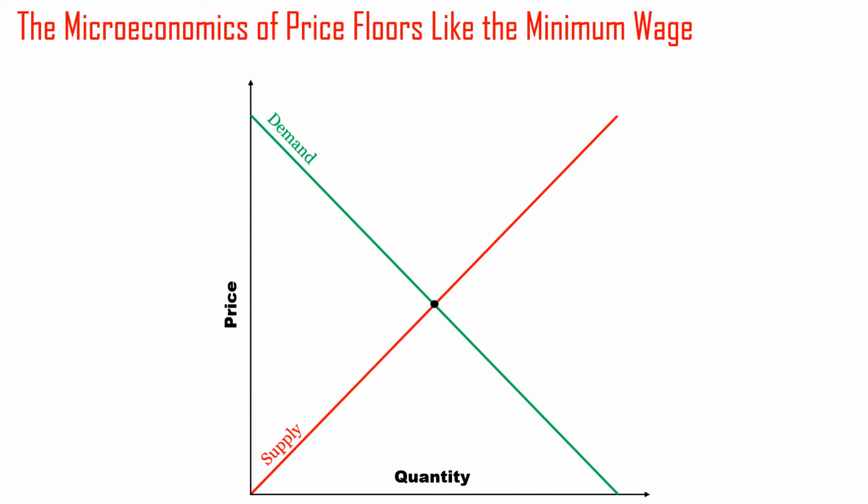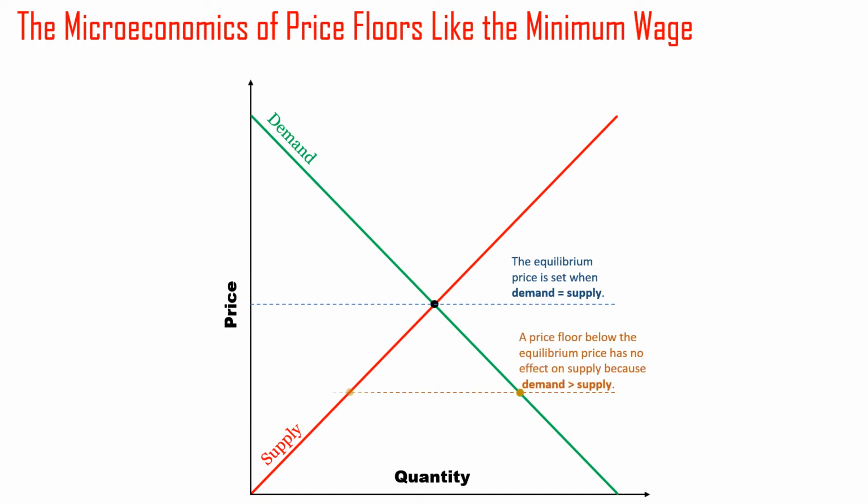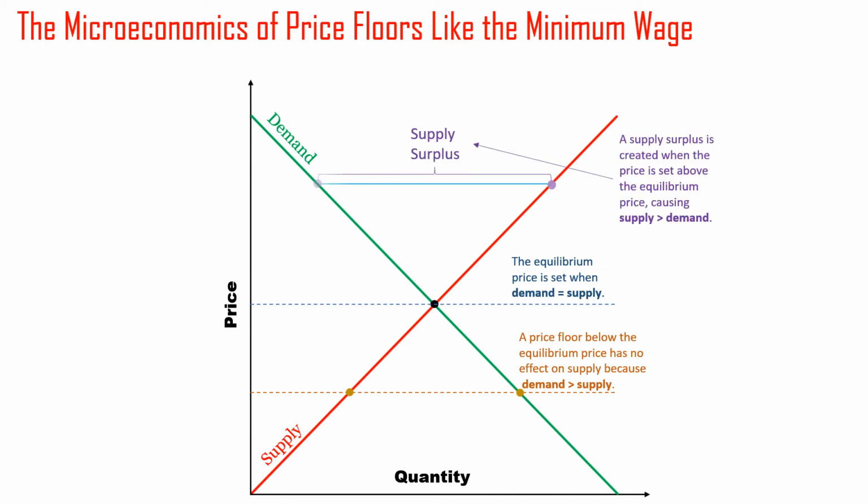The usual argument against the minimum wage considers only the microeconomic perspective of the law of supply and demand for an employer. According to microeconomics, the equilibrium price is set when supply equals demand. If the price is set less than or equal to the equilibrium price, then the minimum price has no effect on supply. So if the minimum wage is less than the market wage, then it will have no effect on unemployment. If the price is set above the equilibrium price, then there will be a surplus. If the minimum wage is set above the equilibrium price for labor, then there will be more unemployment.